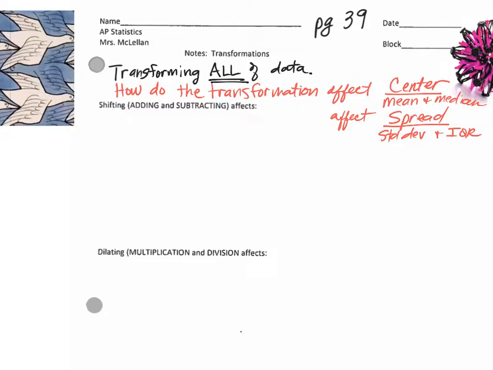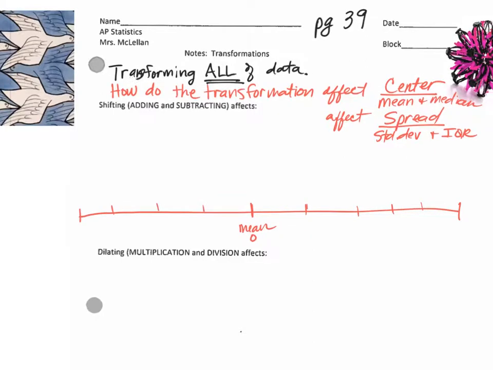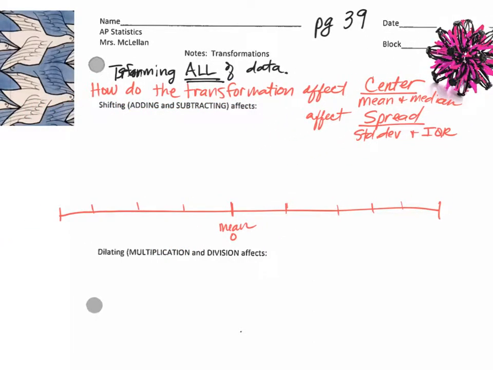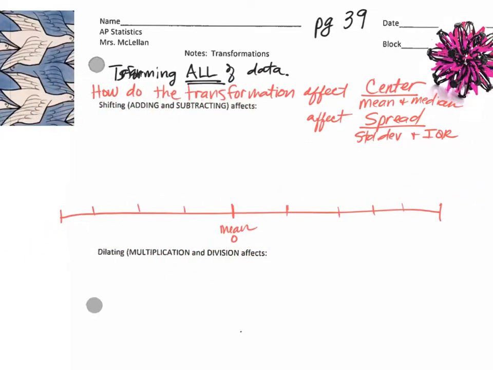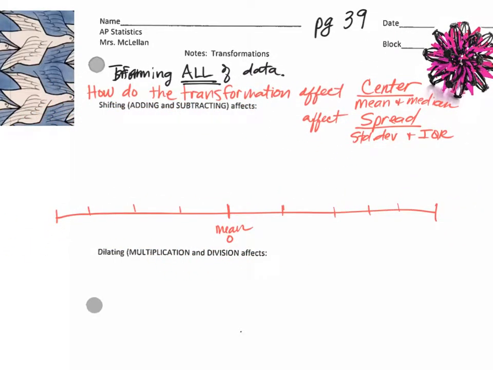Okay, so I'm going to demonstrate that with this little sphere that I got going on here and see if it'll do it. But let me first make a little number line. You don't have to do this because you don't have the little graphic to do. But we're going to envision that this is our number line. And we'll start out with our mean right here. And we'll say our mean is 0. Okay? All right, so let me see if I can move this thing now. See, that's what I was afraid of. See, I can't move my little picture around. That's annoying. Let's try just inserting it again and see what that does for me.